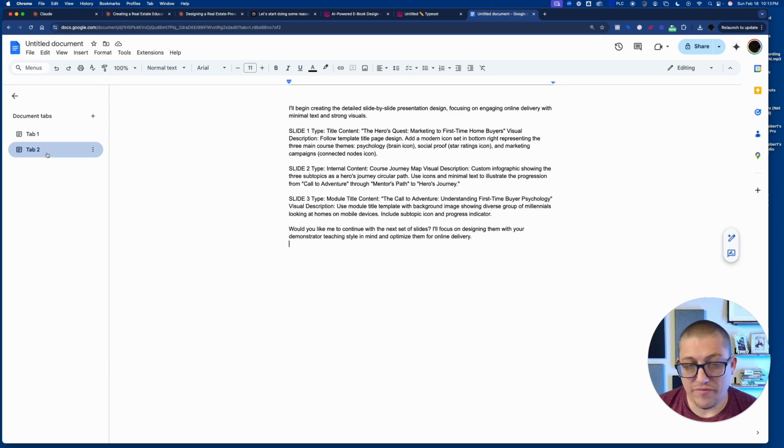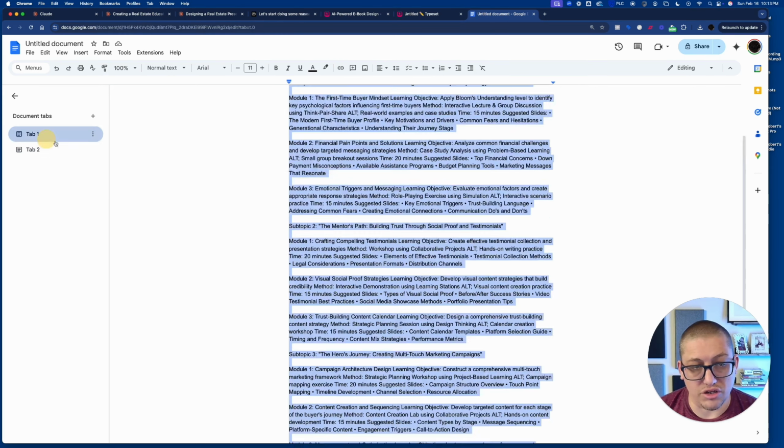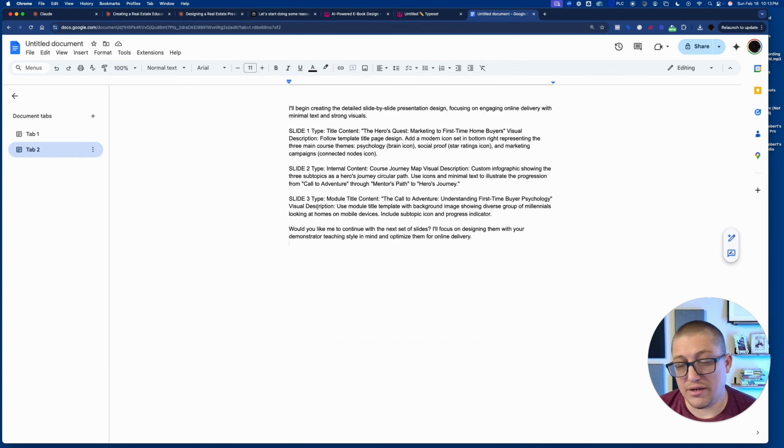But if you have a staff member or a contractor that creates these slides for you, you can go back to your brand standards and all of those instructions that you need, provide them all the research that you need, provide them the slide outline as well as the course outline, and be able to create all of that. The goal behind all of this is to make your time more valuable. And if you're a real estate school, the value of your time is measured in your capabilities to sell courses. Well, the content creation for a course, I've heard in some cases, can take anywhere between 10 to 20 hours. In this particular case, it might take 2 hours to create a course.